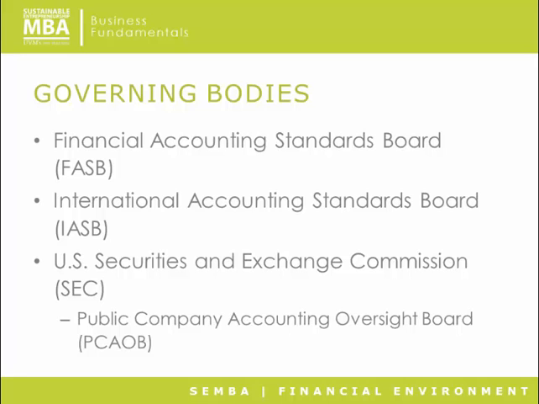That said, the SEC has created the Public Companies Accounting Oversight Board, PCAOB. That board is responsible for making up rules and regulations for firms that audit public companies.